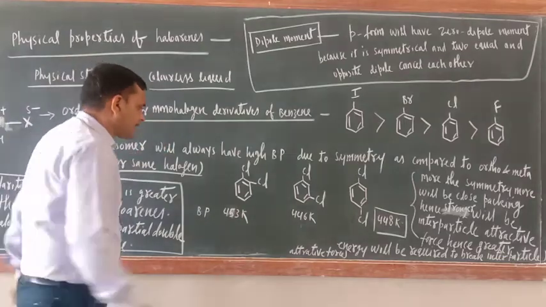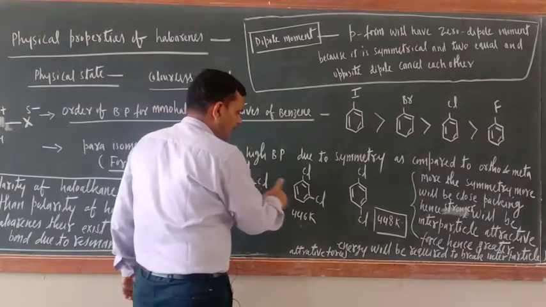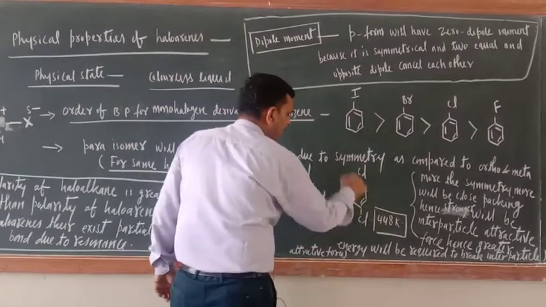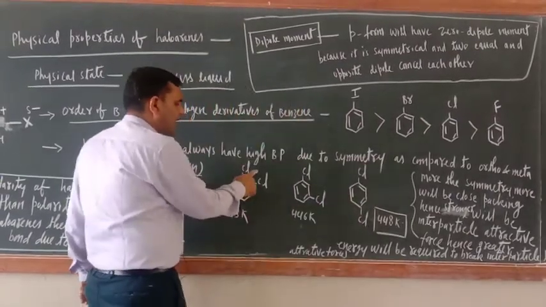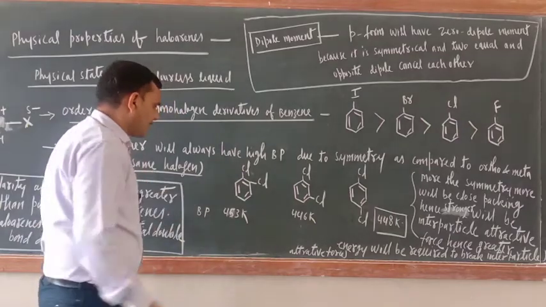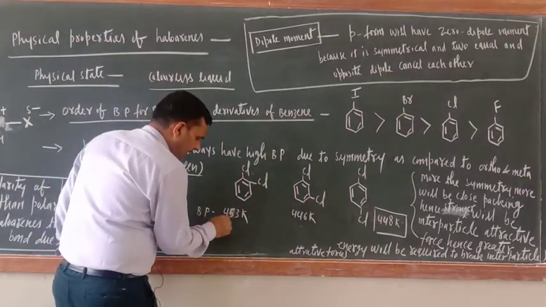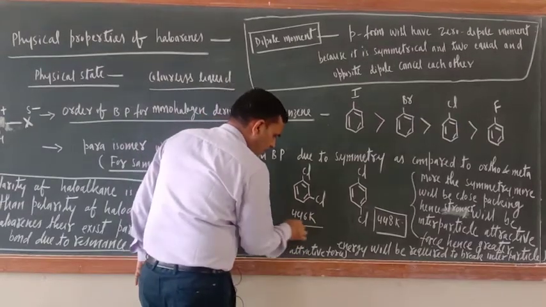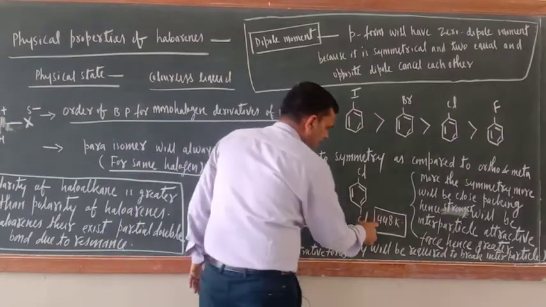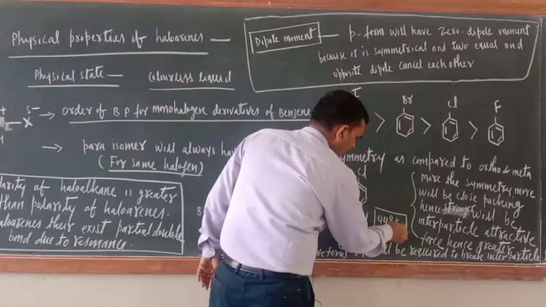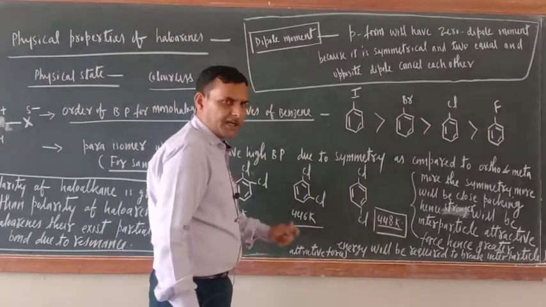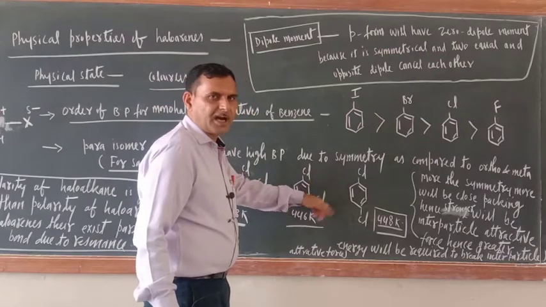Just see, this is ortho chlorobenzene, this is meta dichlorobenzene, this is para dichlorobenzene, this is also ortho dichlorobenzene. See, here the boiling point is 453 Kelvin, here 446 Kelvin, but here what is there? 448 Kelvin. 448 Kelvin means para is having the highest boiling point.